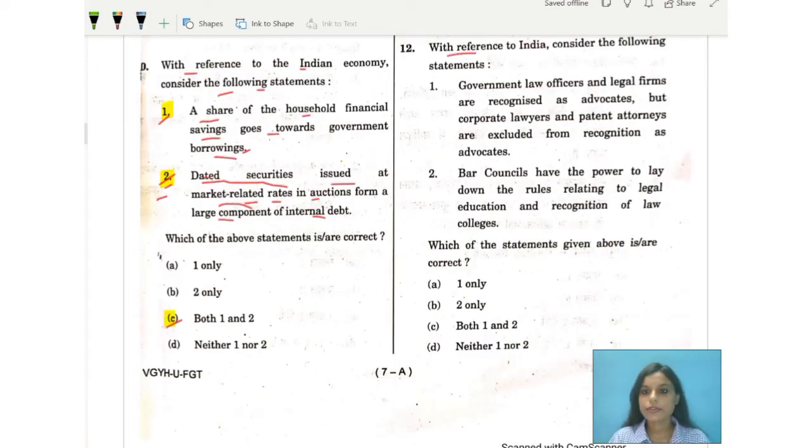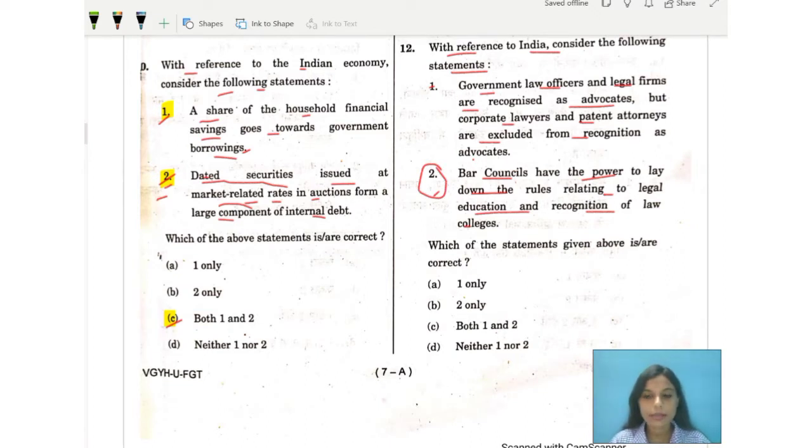With reference to India, consider the following statements. Number 1: Government law officers and legal firms are recognized as advocates, but corporate lawyers and patent attorneys are excluded from recognition as advocates. Number 2: The bar councils have the power to lay down the rules relating to legal education and recognition of law colleges. We need to answer which of them is or are correct. Your correct answer would be number 2.